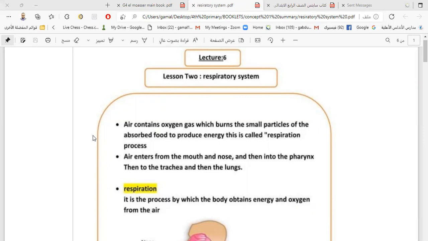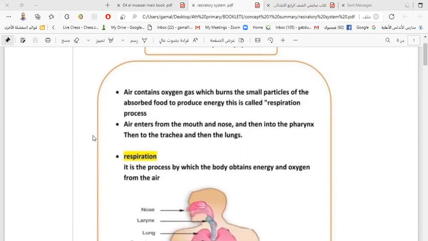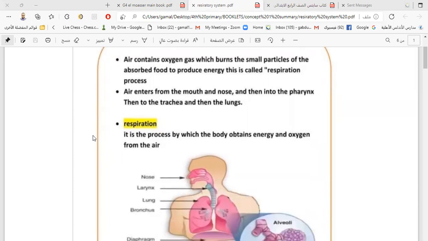First, we have to know the importance of the respiratory system. It provides the body with oxygen, because respiration is a process in which the body gets oxygen, and the oxygen helps in burning food.